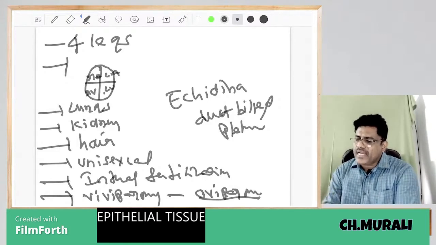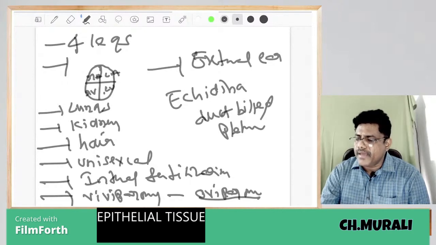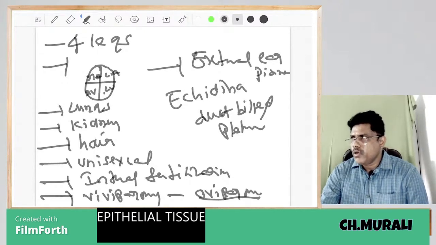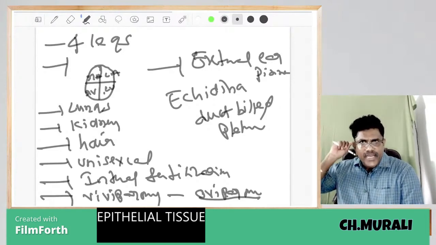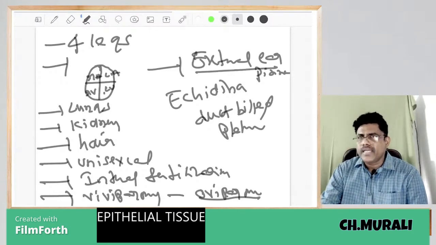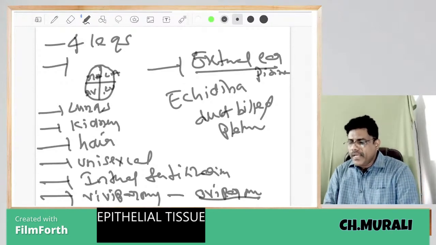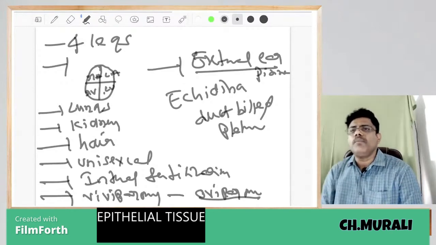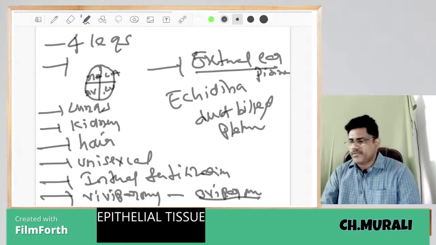Mammals have an external ear pinna. You know external ear pinna? It is present in mammals. All mammals are viviparous except echidna and duck-billed platypus. So these are the general characters of mammals.